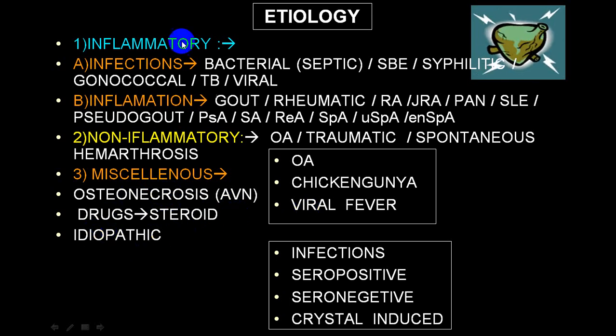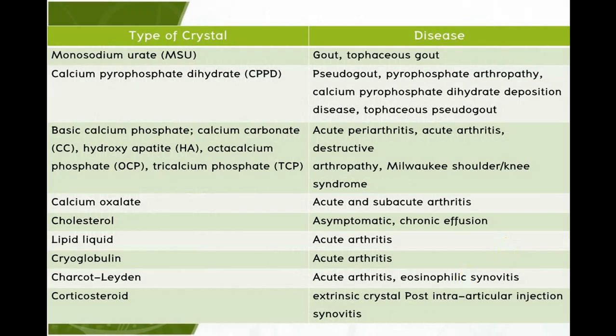And when you can't identify and put them into inflammatory, non-inflammatory groups, and again in inflammatory, infection and inflammation, you put them into a group we call the idiopathic group. So try to identify all these different conditions. This will be the way you try to identify the basic etiology.